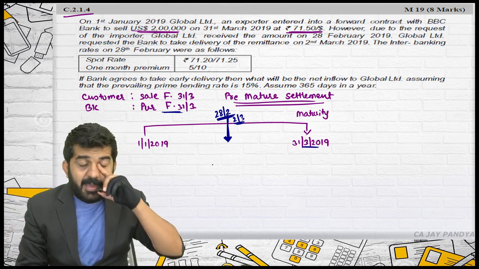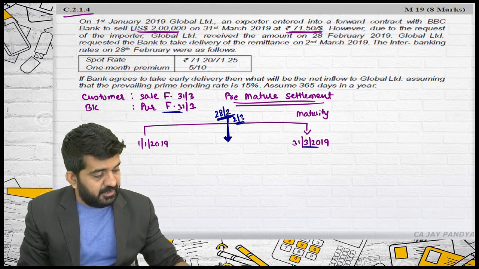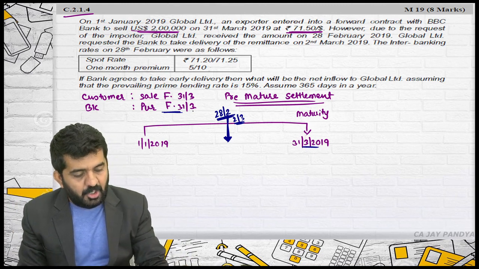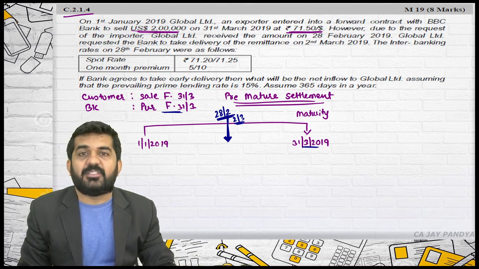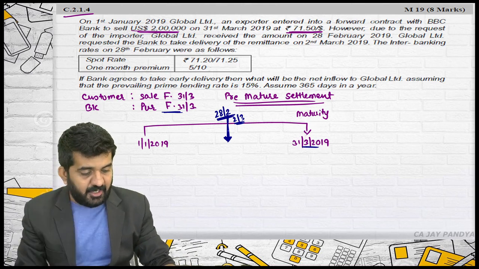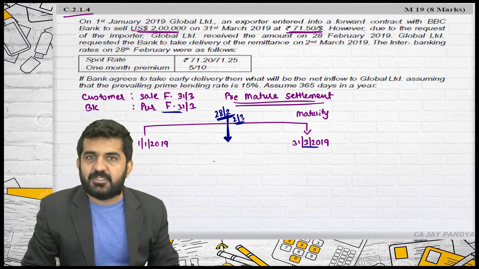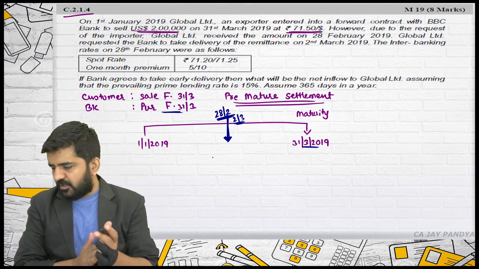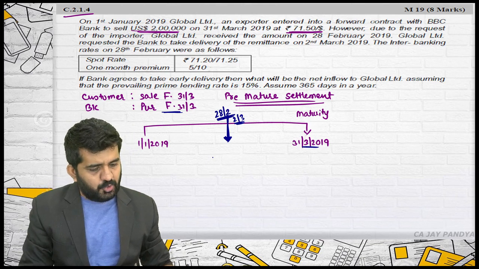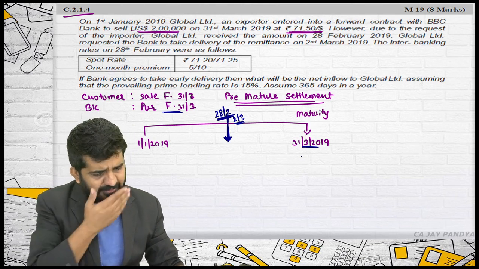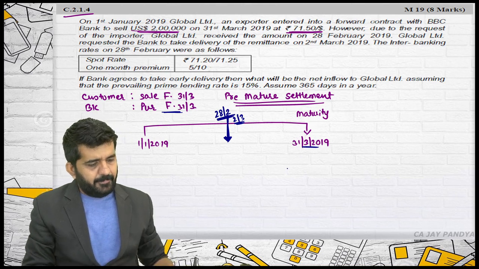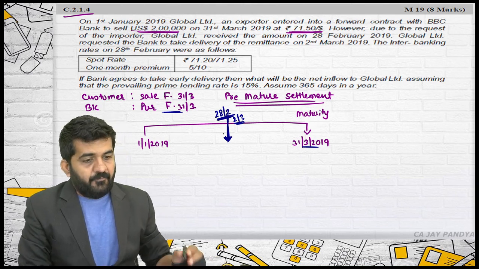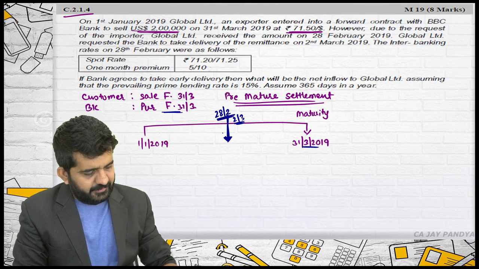Sorry. The bank will be purchasing this $2 lakh on 28th of February or 2nd of March. That is before 1 month. Alright, before 1 month. But in this case also, there will be some points to be considered from the point of view of the bank.